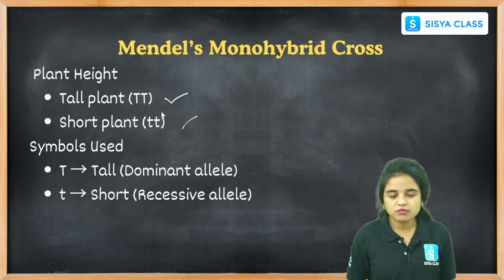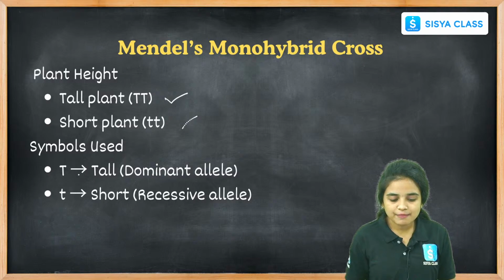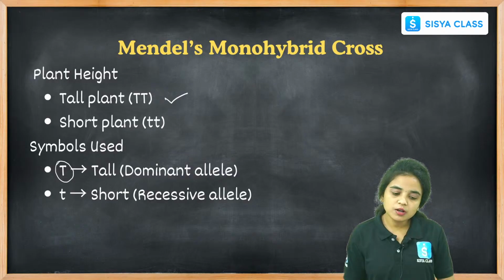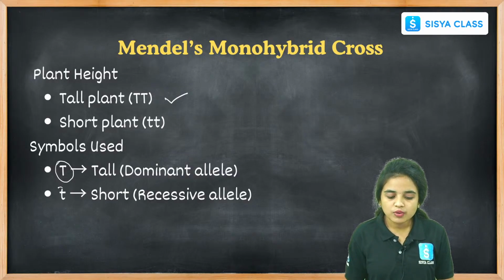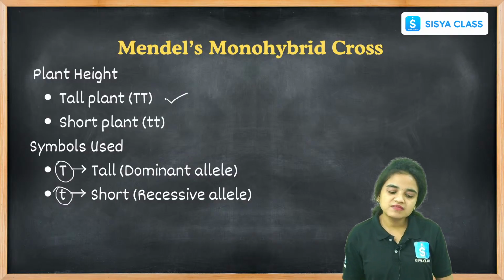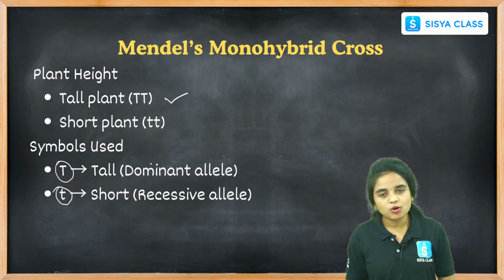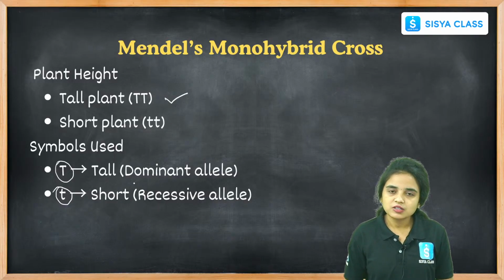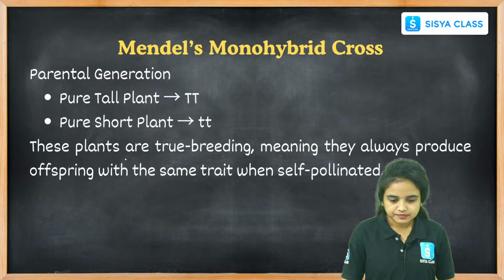For plant height we took one tall plant and one short plant, and for the symbols used, the tall plant is dominant because it is tall, so it is denoted with capital T. Okay students, it is denoted with capital T. And the short plant is a recessive allele, so it is denoted with small t. Always the dominant one is written with a capital letter and the recessive one with a small letter. Right students, these are the symbols used to denote the tall plant and short plant.